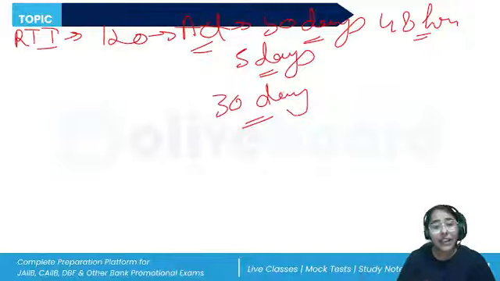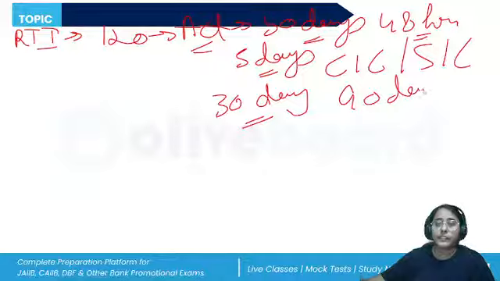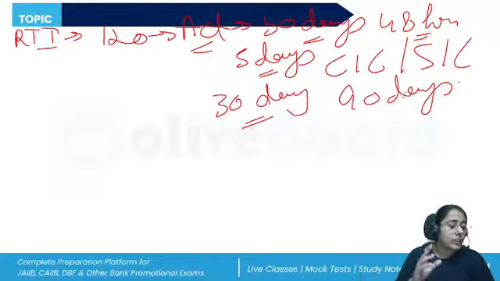If they are still not satisfied, they feel the decision is not justified, then the appeal will lie to the Central Information Commission or the State Information Commission organized by the central or the state government. All right. Again, this will be done within 90 days. So first appeal to the senior officer within 30 days, second appeal to the information commissions within 90 days.